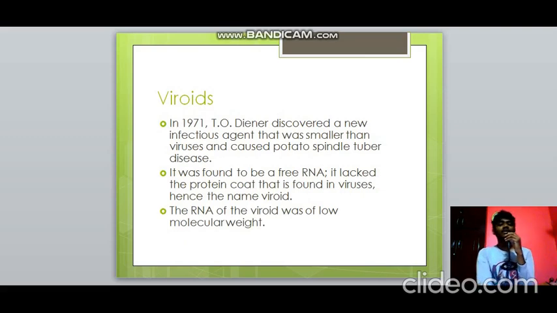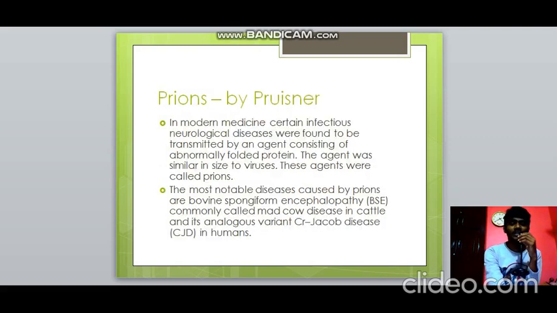Then viroids. So something is absent, right? Here, it does not have the protein coat. Only that's the difference between this and viruses. It was actually only RNA. It contained only RNA, and it was discovered by Theodor Diener, and it also had a very low molecular weight. So it was smaller than virus, and the disease which it caused was potato spindle tuber disease.